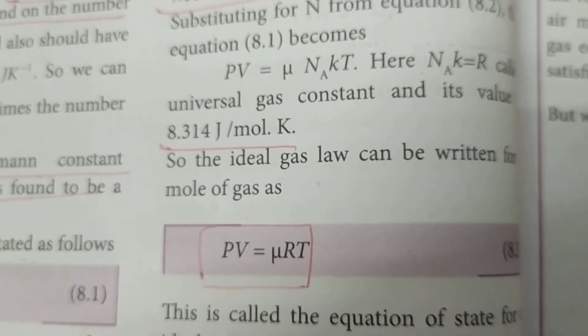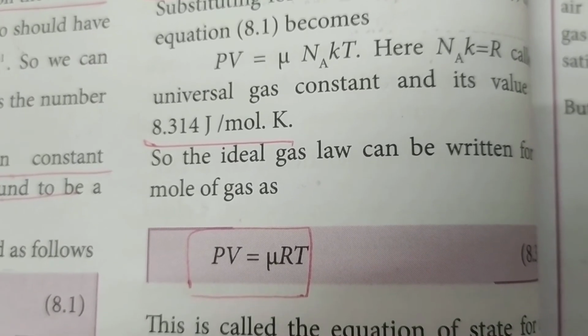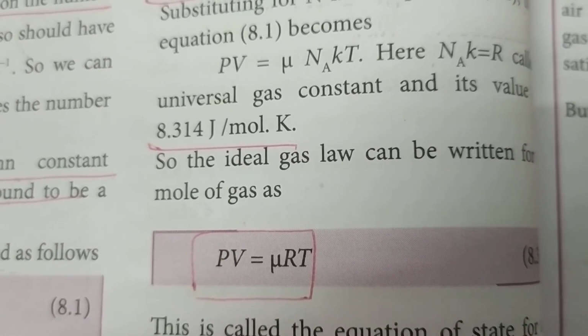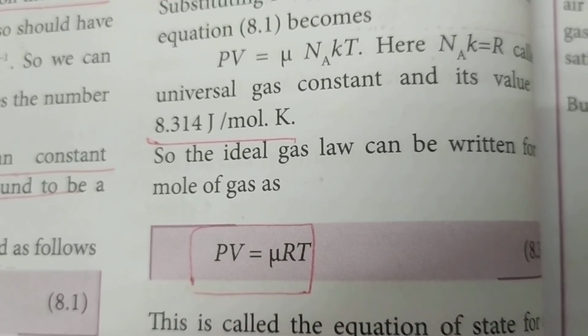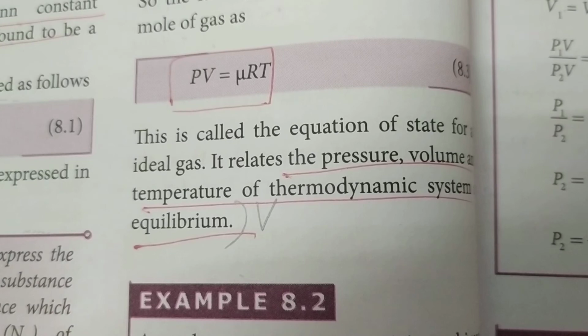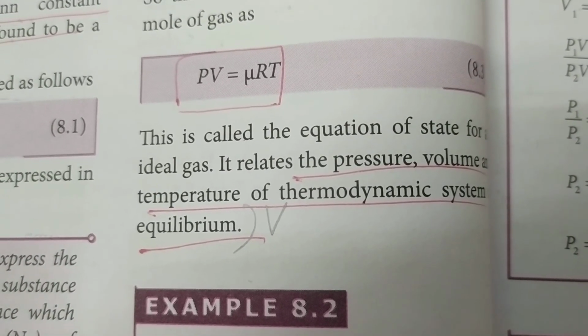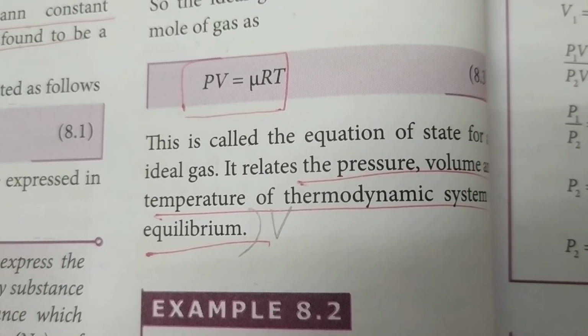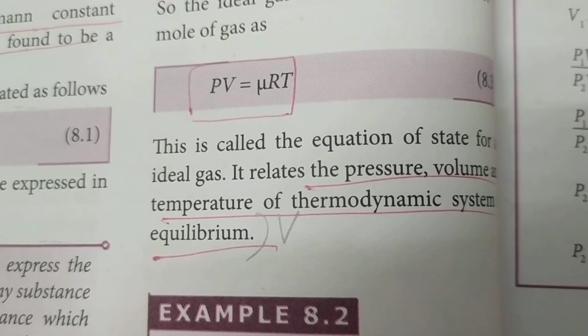So PV can now be written as PV is equal to mu RT, because you have replaced Na k by R, where R is the universal gas constant, and its value is given. This is called the gas equation. It relates the pressure, volume and temperature of a thermodynamic system in equilibrium. So this is about Boyle's law, Charles' law and the ideal gas law.